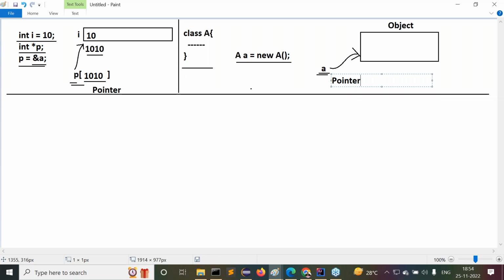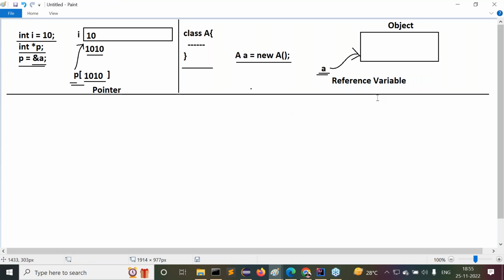All of you are getting my question or not? Say yes or no. Can I go for the answer? No. If you want to answer this question, first we have to understand. In C and C++, the terminology is pointer, but in Java, the terminology is reference variable. So to answer this question, we should first know the exact difference between a pointer variable and a reference variable.